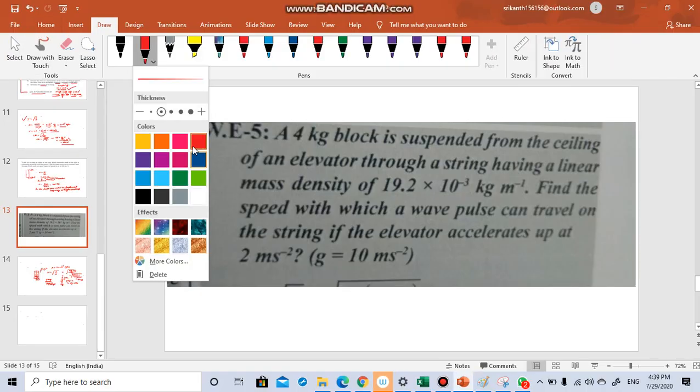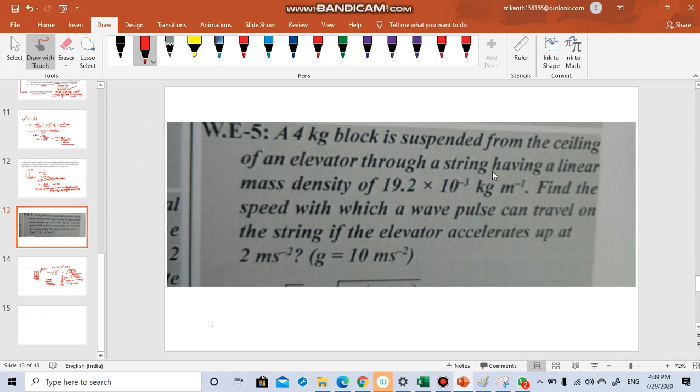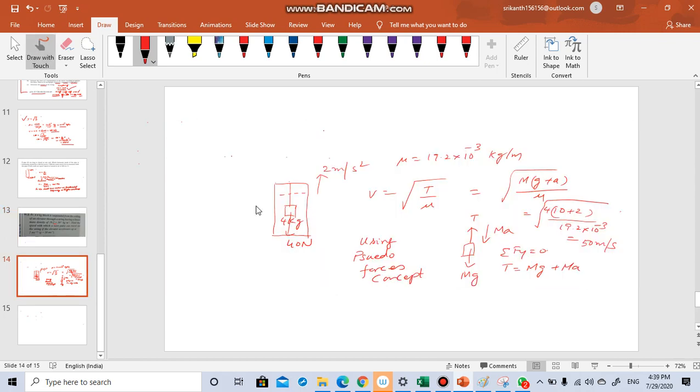A 4 kg block is suspended from the ceiling of an elevator through a string having a linear mass density this much. Find the speed with which the wave pulse can travel on the string if the elevator accelerates with 2 meters per second square. So the situation is something like this.